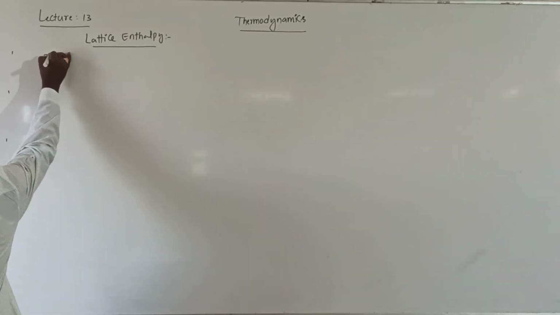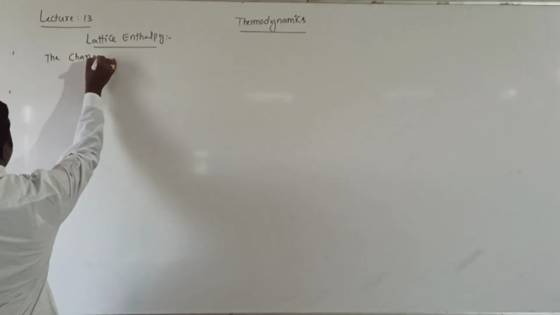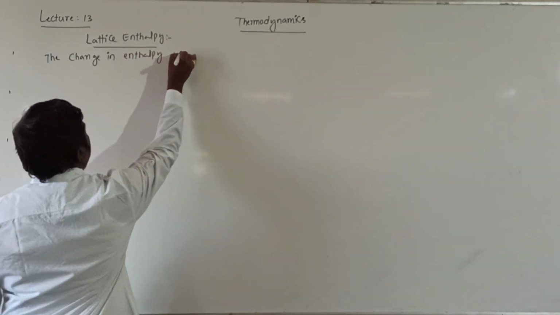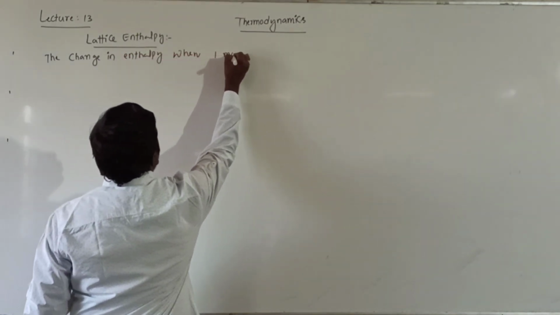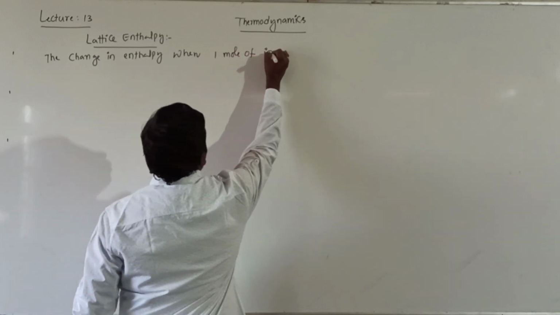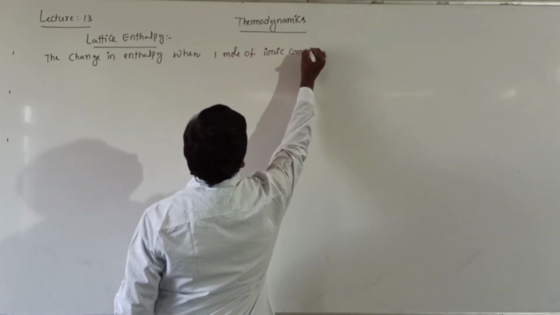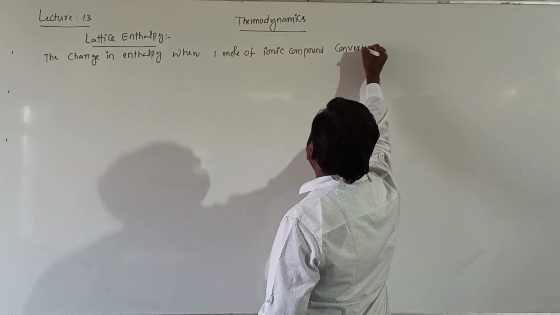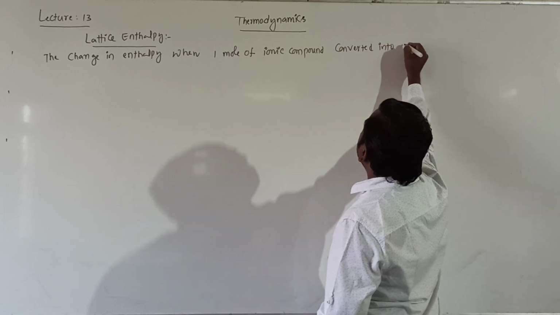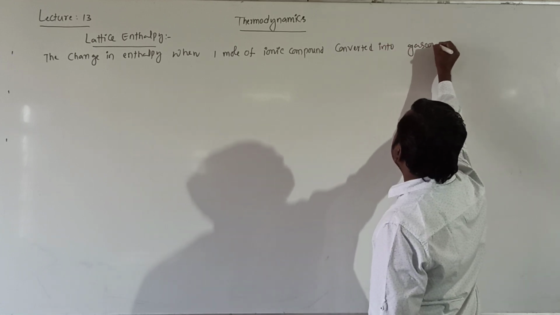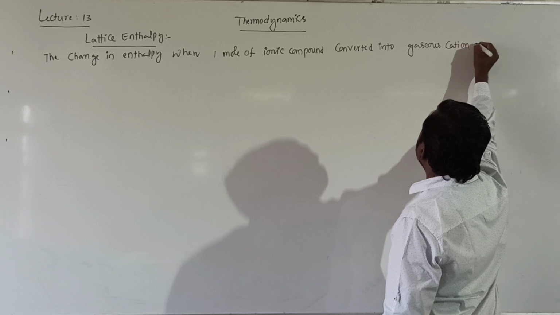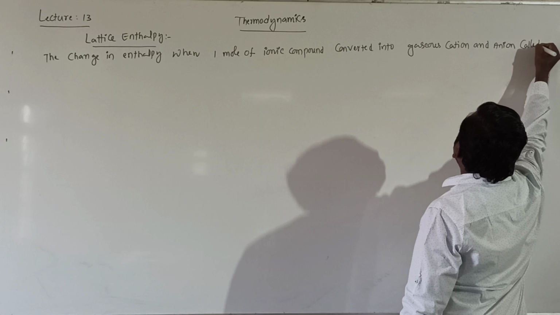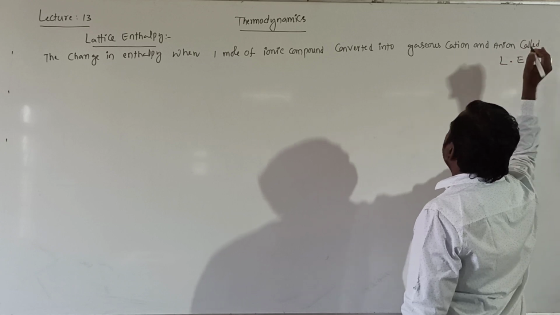The change in enthalpy when 1 mole of ionic compound is converted into gaseous cation and anion is called lattice enthalpy.